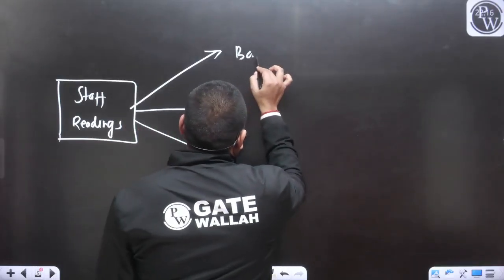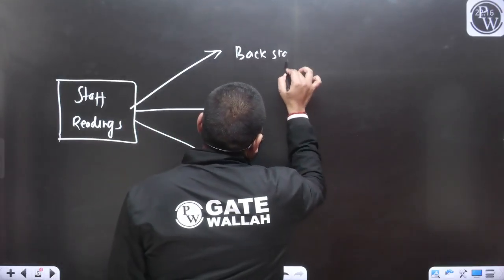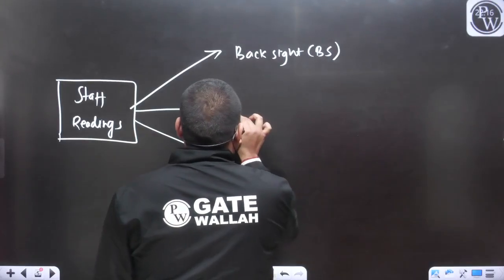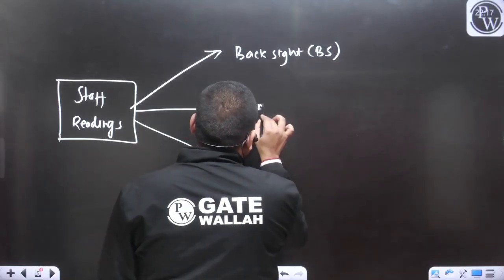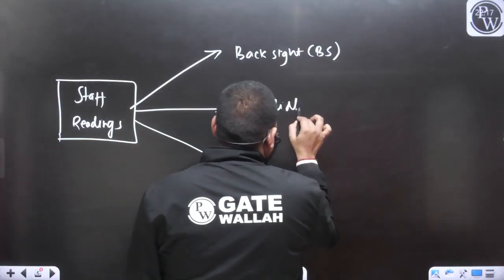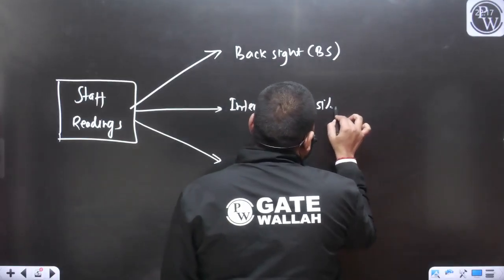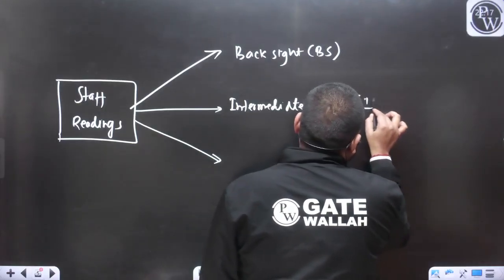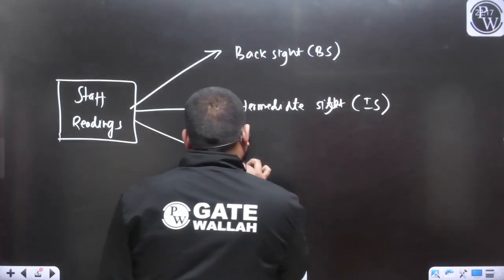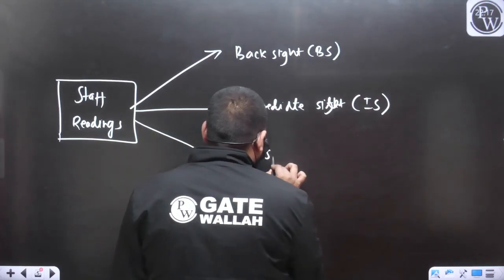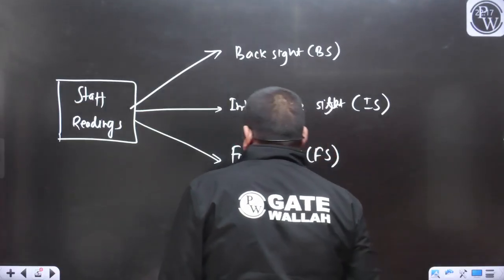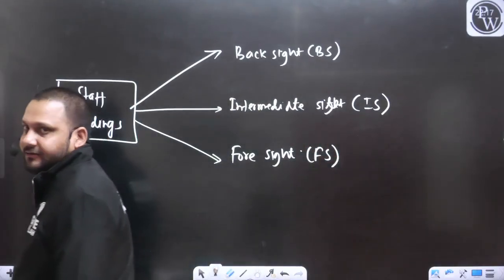One is the back side staff reading. Another is the intermediate side, which we represent with IS, and last will be the fore side, FS.